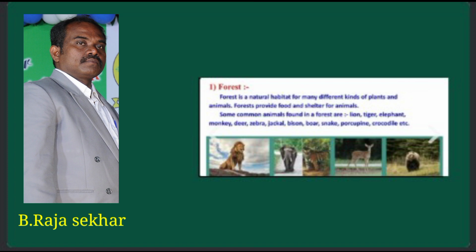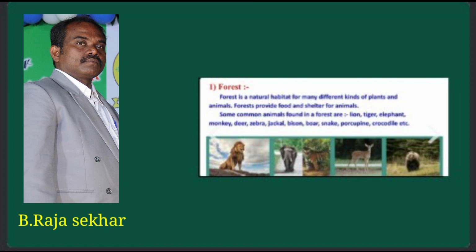What is meant by forest? Forest is a natural habitat for many different kinds of plants and animals. Forest is a natural habitat. Already I said habitat means living place of an organism or dwelling place of an organism. So, forest is a natural habitat for many different kinds of plants and animals.